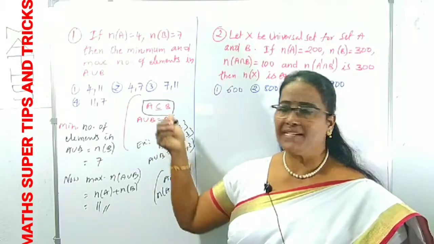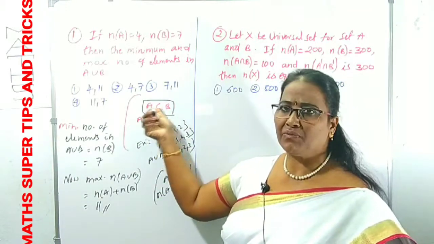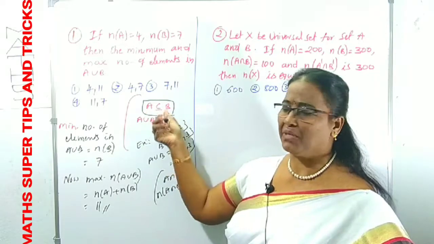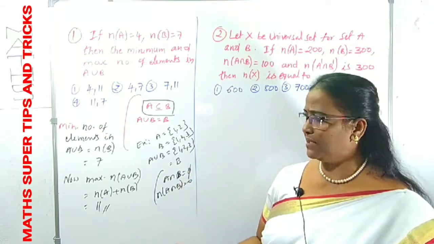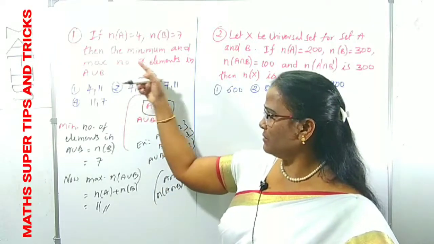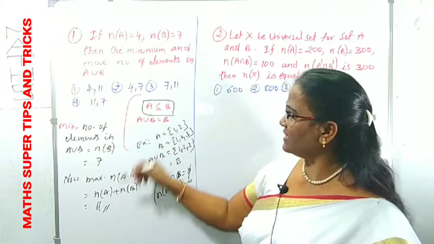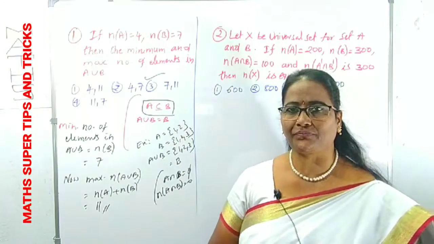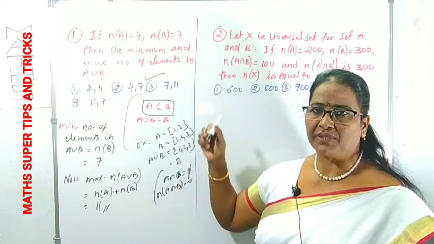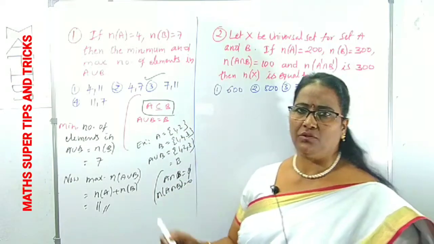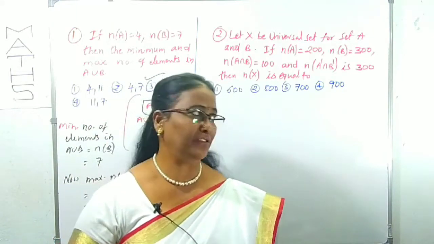So, A union B has the minimum number of elements when A is a subset of B, and the maximum when A intersection B is equal to the null set. That is important here. So, according to our question, the number of minimum and maximum elements in A union B is which option? 7 and 11 is clearly the third option. Clear? Some additional tips, I said already, if you want. We can use them in the question, but because I have given everything in the same place, there is a chance of confusion.